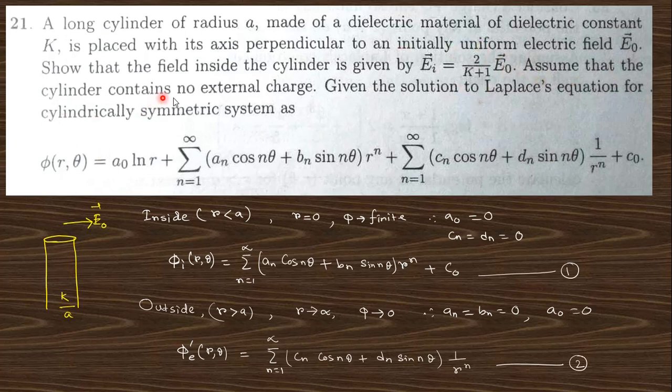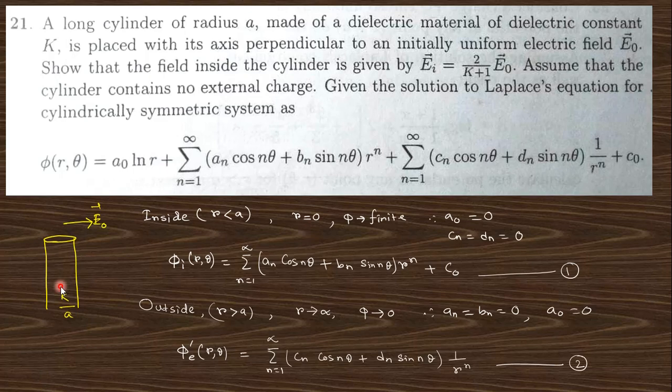Assume that the cylinder contains no external charge. The given solutions of the Laplace equation for cylindrical symmetry are like that. In case of inside, as r tends to 0, the potential must be finite, so a0 and these two are 0. So the inside potential will be expressed like that. In case of outside, at r tends to infinity, phi must be 0, so in that case an, bn and a0 are 0. So the external potential due to this expression will be like that.